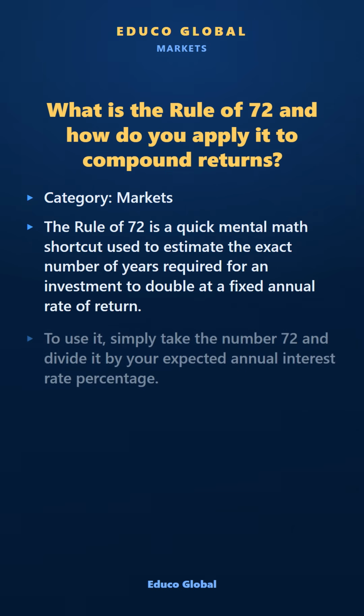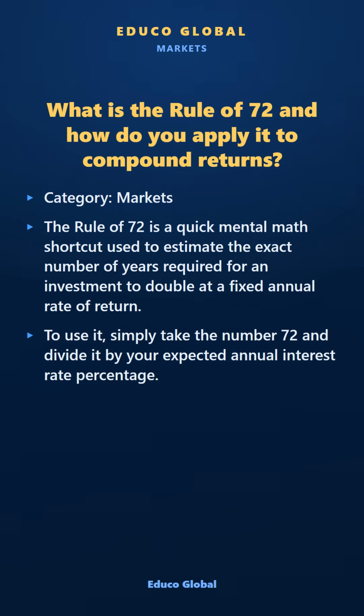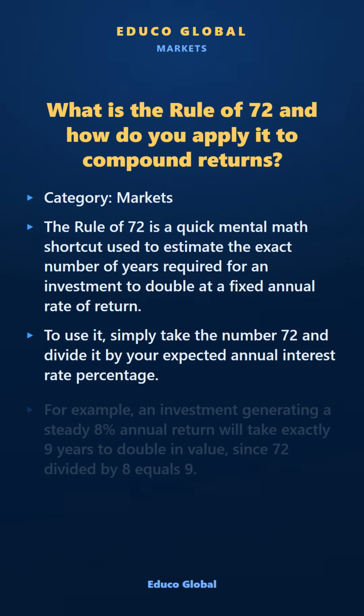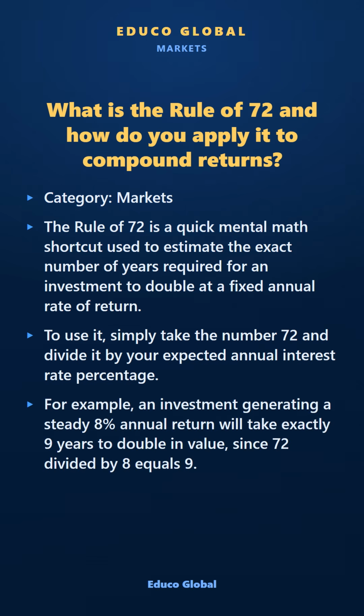To use it, simply take the number 72 and divide it by your expected annual interest rate percentage. For example, an investment generating a steady 8% annual return will take exactly 9 years to double in value, since 72 divided by 8 equals 9.